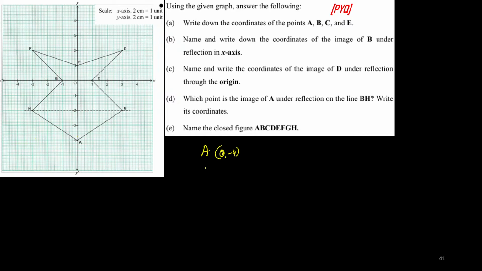Fine. Then B, x is 3, y is minus 2. 3 comma minus 2 is B. Very good. Always coordinates should be written in round brackets. Don't use square brackets or curly brackets. Coordinates should be written in round brackets.